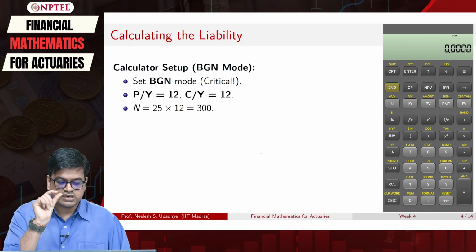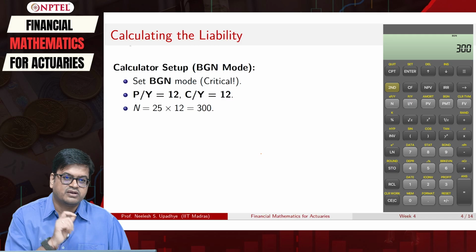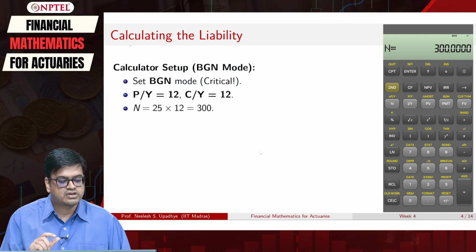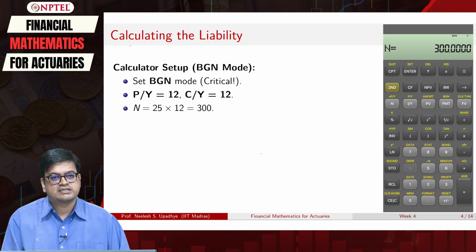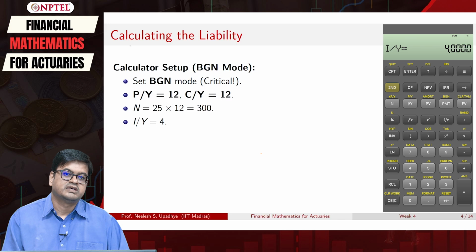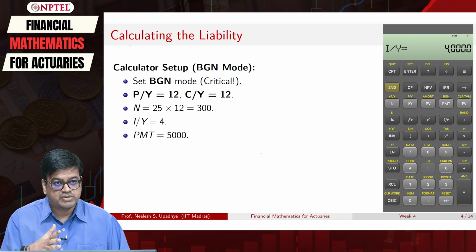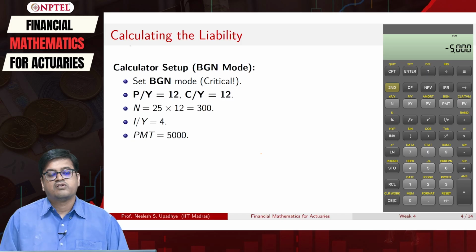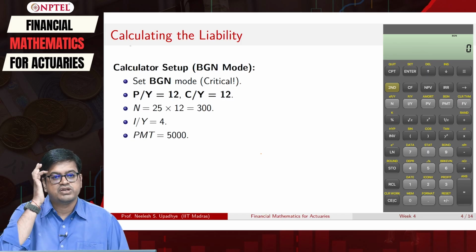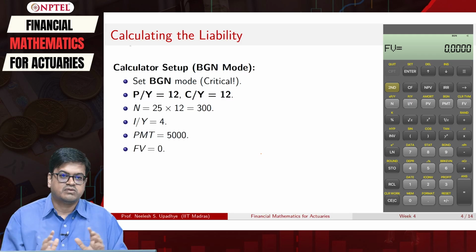Multiply 25 by 12, for a total of 300 payments. The interest rate per year is 4%, PMT is 5,000, and the future value when you reach 90 should be 0.